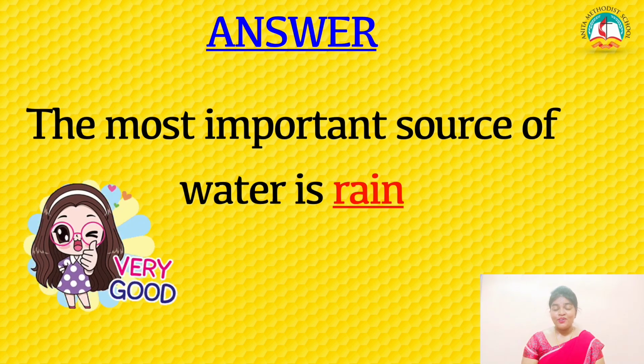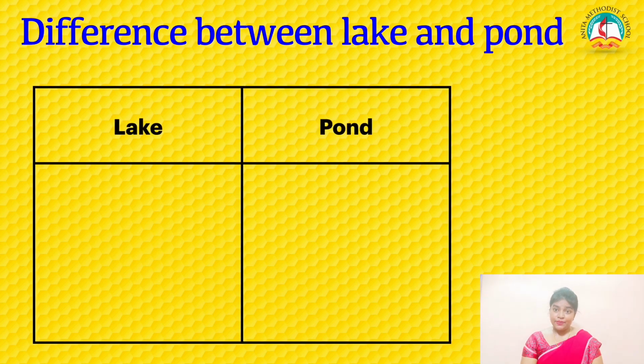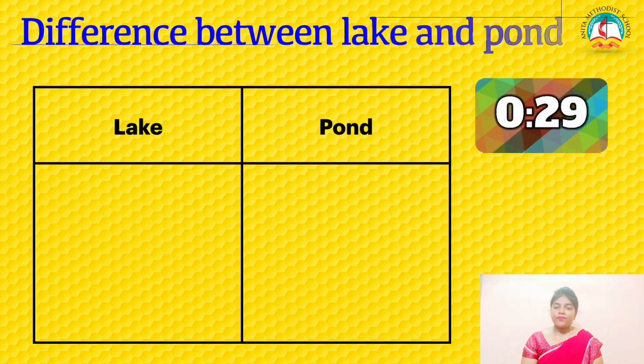Super work. And the third one. You're going to write the difference between the pond and the lake. Okay, so differentiate lake and pond. Write quickly.